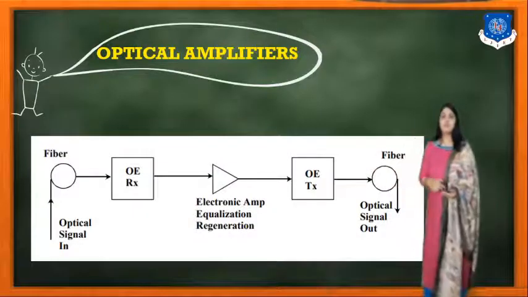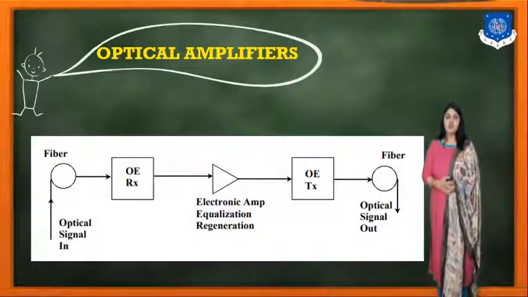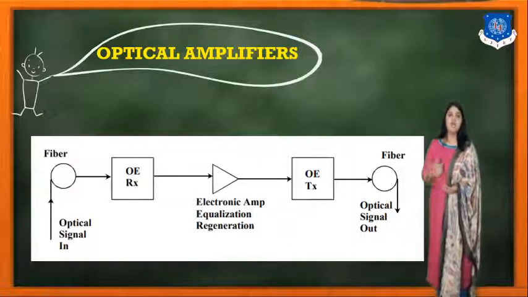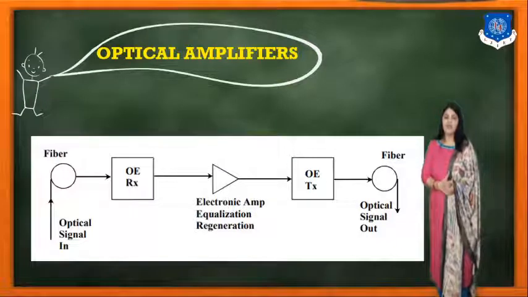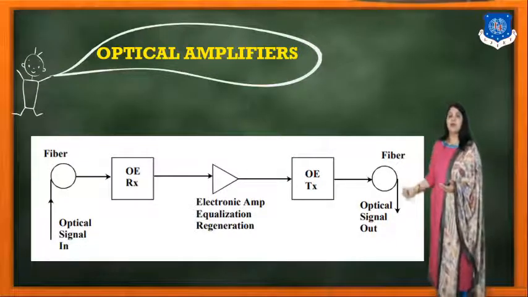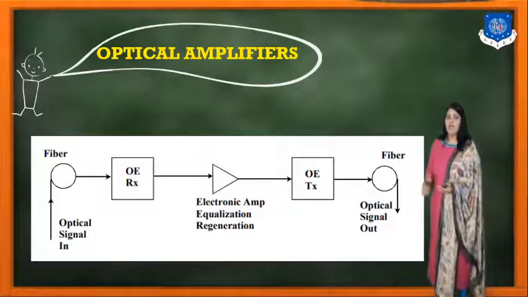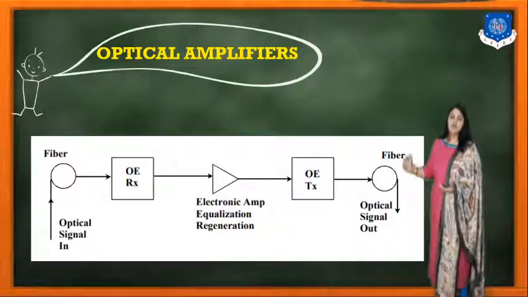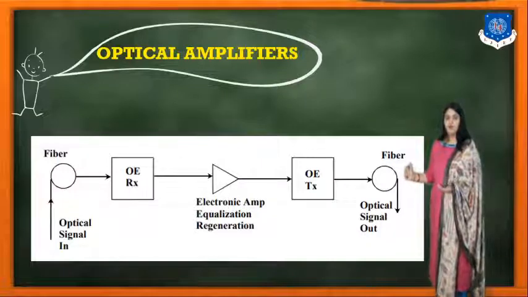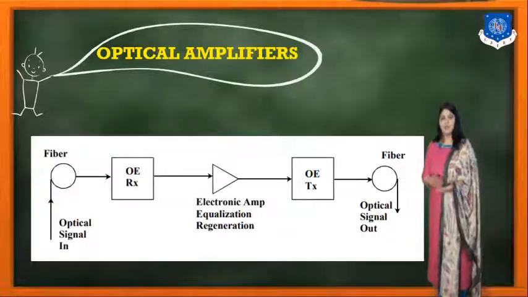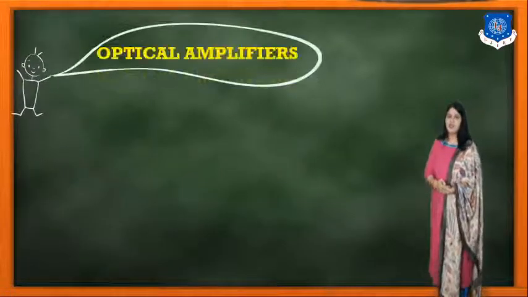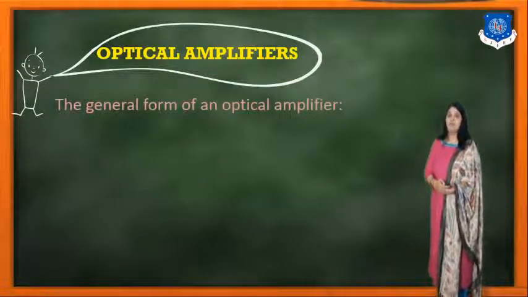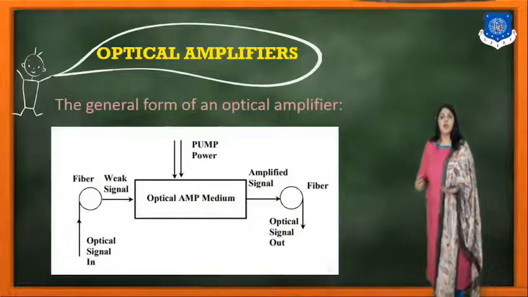Here you can see a simple diagram consisting of the optical transmitter and optical receiver, and between them the electronic amplifier, equalization and regeneration functions, which can all be done by one device, so that the optical signal may be inserted into the fiber.